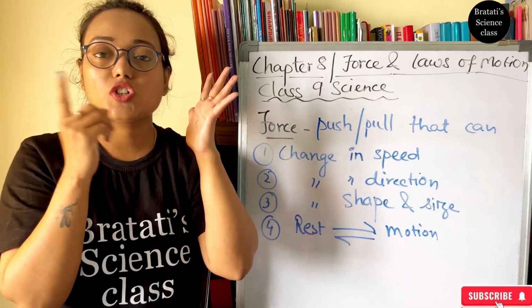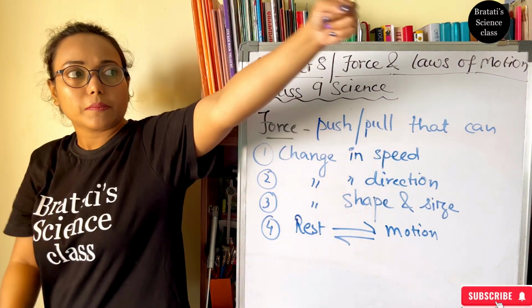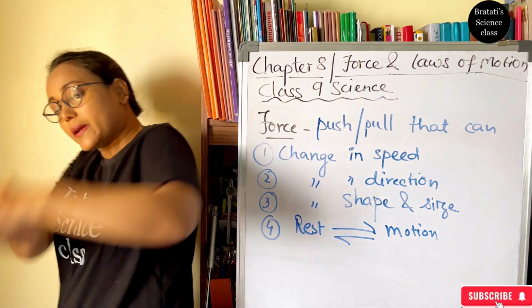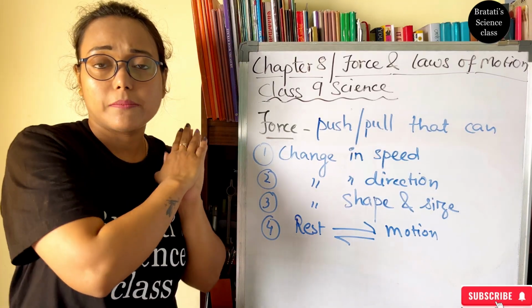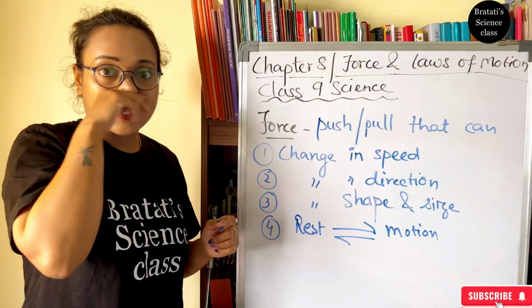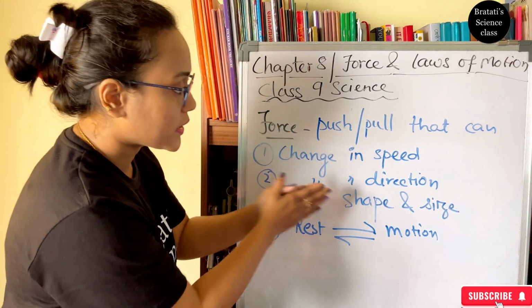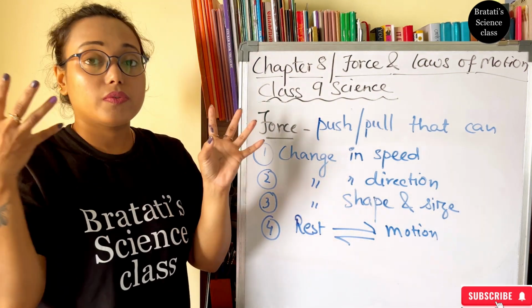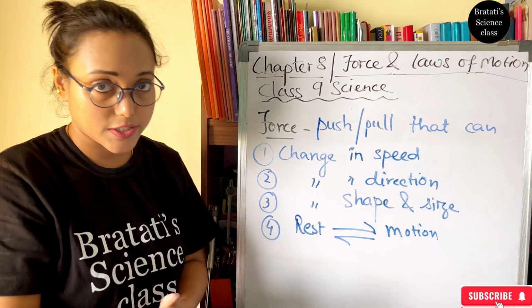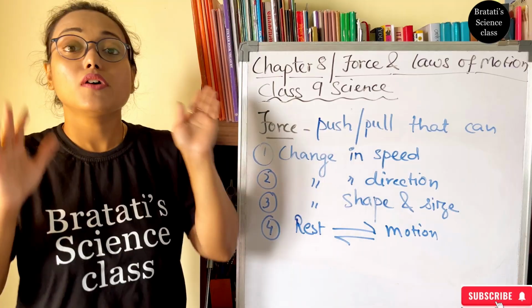So with clay molding, I'm changing the shape. And take a bat, a super sixer. A ball was coming from one direction, from the bowler's side, and then the batsman can hit a 6 or a 4, a boundary, and that changes the direction of the ball. Or you can even kick a football, and that will change its direction. And in our car, whenever we press the accelerator, the car increases its speed. So all these can happen with the help of force.